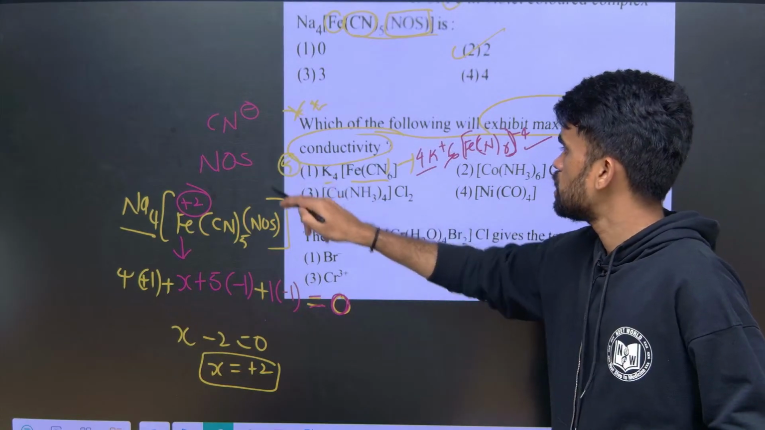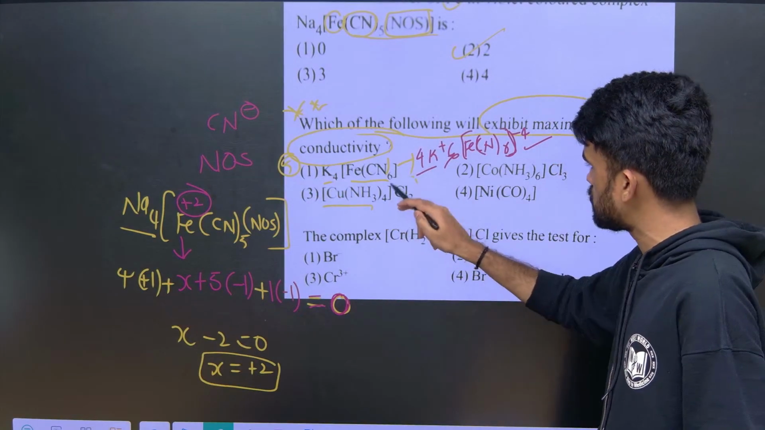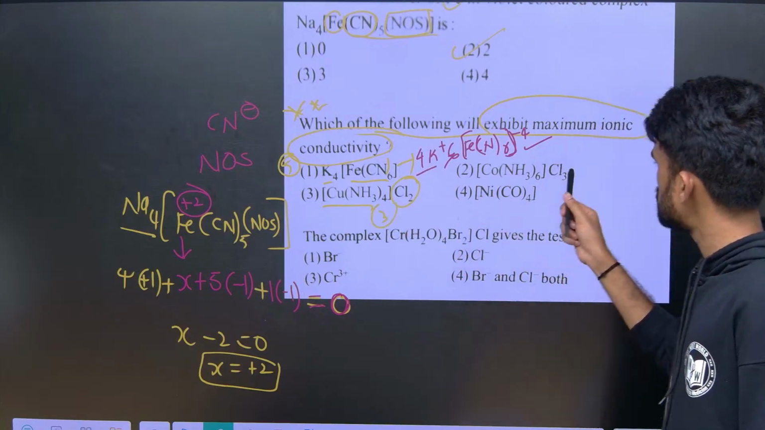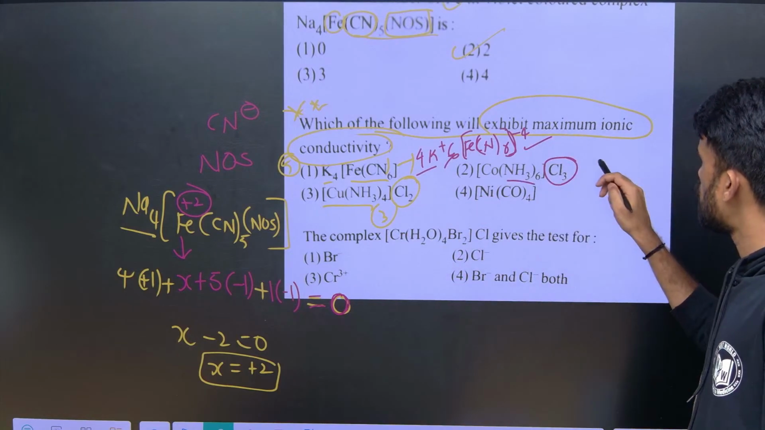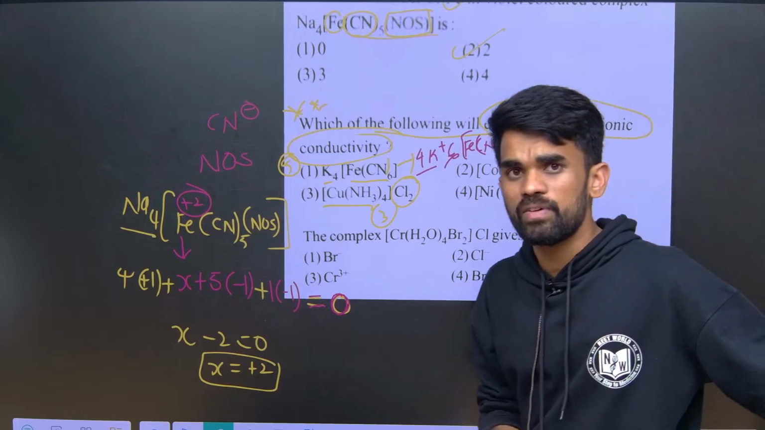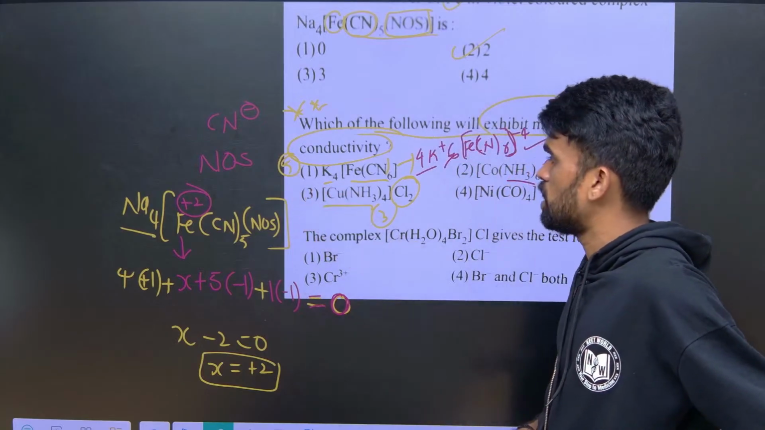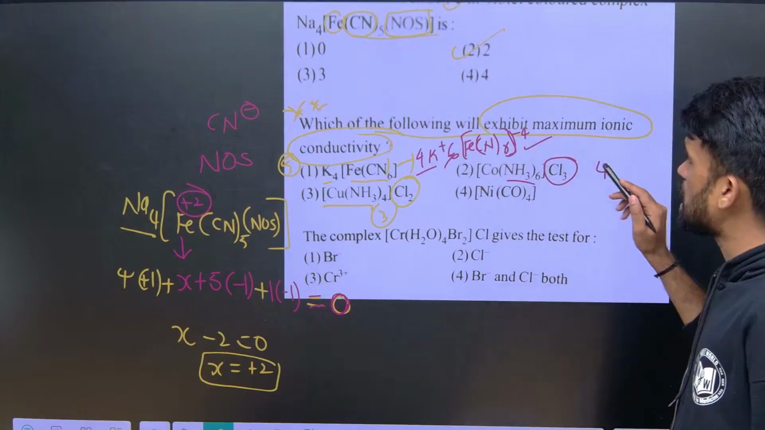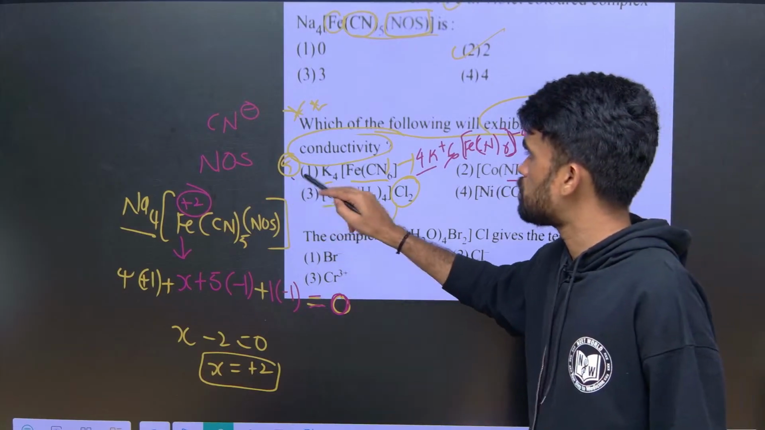Like this, count the number of ions possible. For this, it is 1, this is 2, so totally 3. For this, these 3 are there, this is 1, overall 4. So which has the most ions? The most ions are for 1, therefore it will have maximum conductivity. So you can choose option number 1.